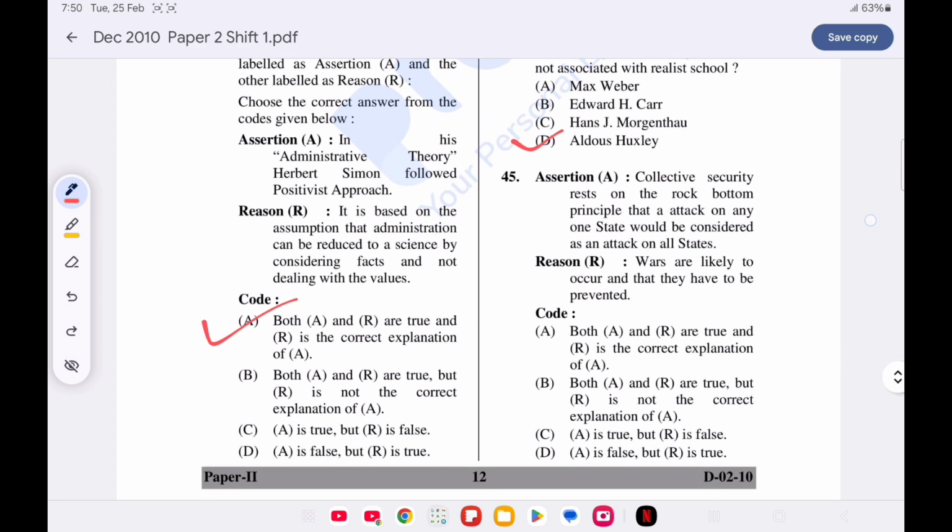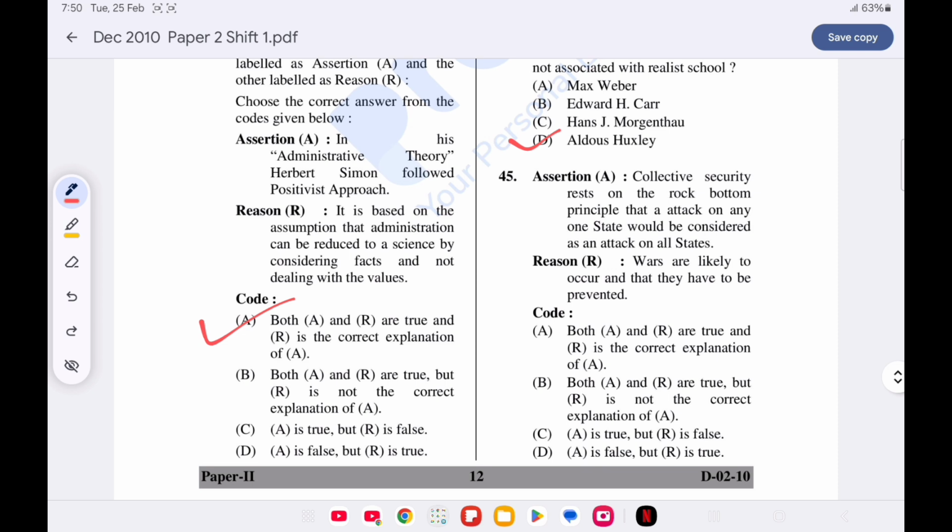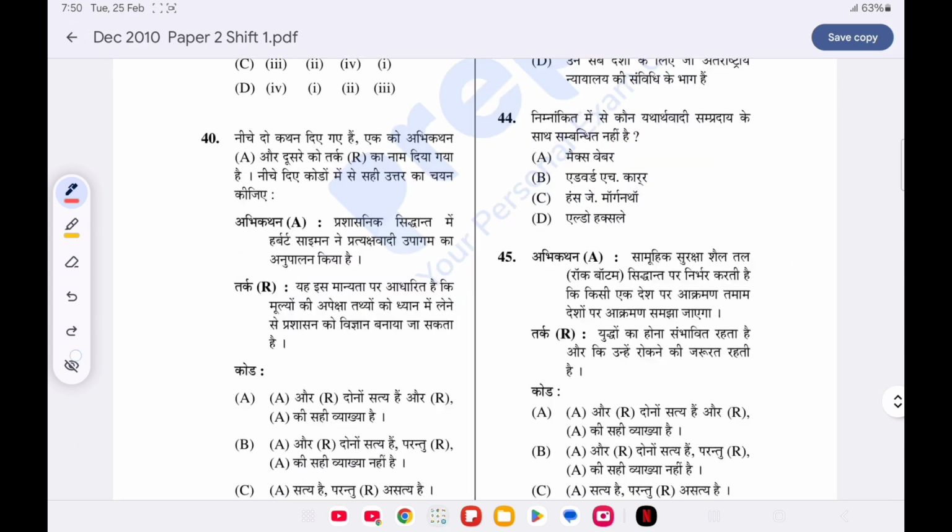Question number 45. Assertion reason. Assertion. Collective security rests on the rock bottom principle that an attack on any one state would be considered as an attack on all the states. Reason. Wars are likely to occur and they have to be prevented. Option D is correct as both the statements are true but R is not the correct explanation of A.